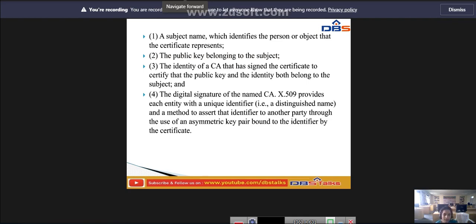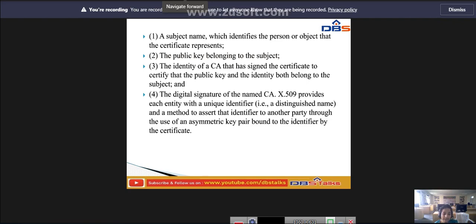Second, the public key belonging to the subject. Third, the identity of the CA that has signed the certificate to certify that the public key and the identity both belong to the subject. And fourth, the digital signature of the named CA, the certificate authority.